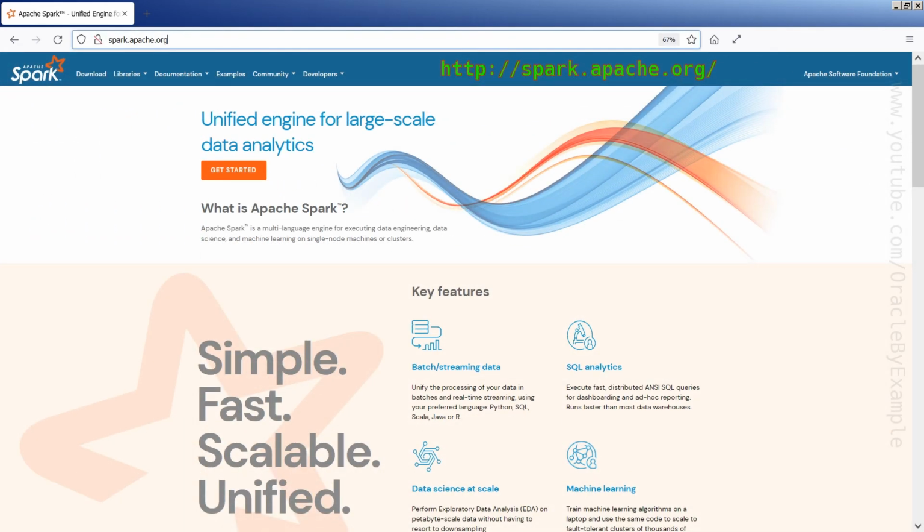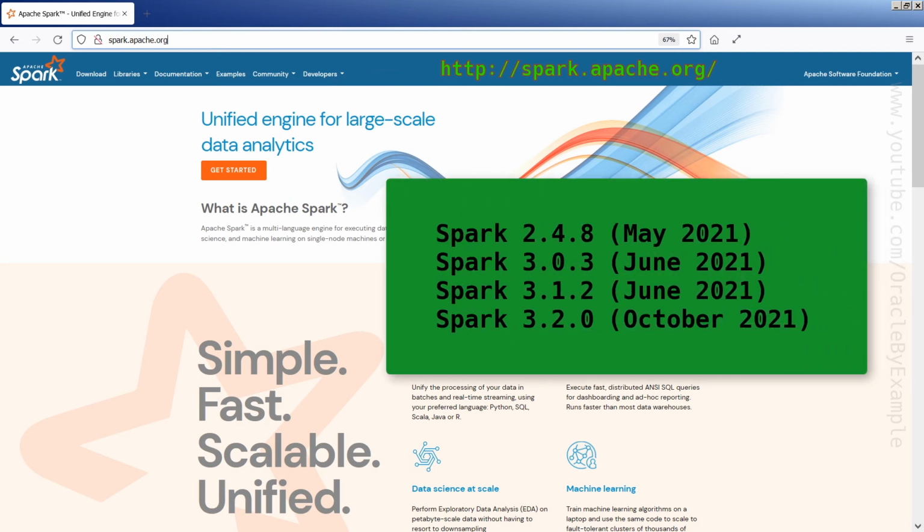Let us now talk about Apache Spark. We got four major updates for Apache Spark during 2021. Apache Spark 3.2 is now available and it is pre-built with Scala 2.12 or Scala 2.13. The Apache Spark 3.2 release managed to resolve in excess of 1700 Jira tickets. In this latest release, Spark supports Scala version 2.13.